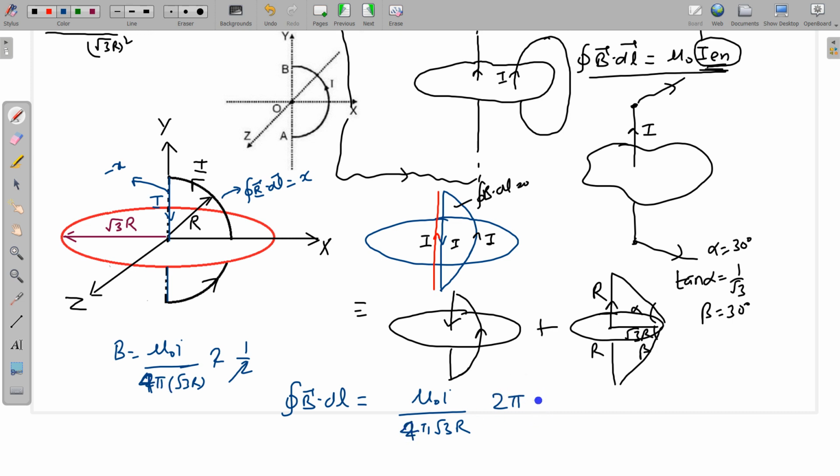So it is 2 pi r, with r root 3. So finally the B dot dl answer is mu naught I by 2, and we are given I as 60 ampere, so mu naught by 2 times 60, this is 30 mu naught. So the final answer for this problem for the value of n is equal to 3.